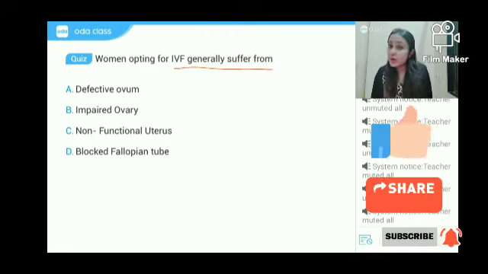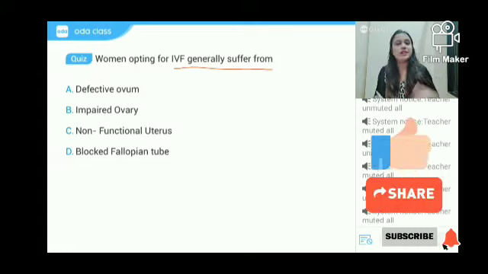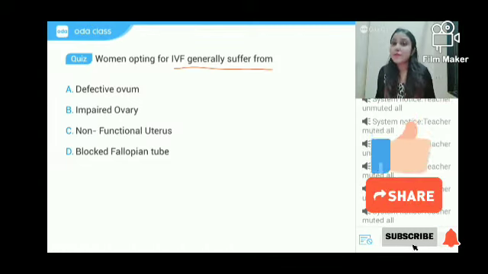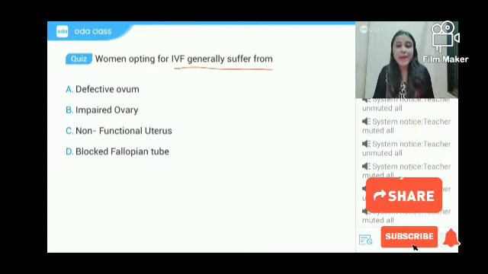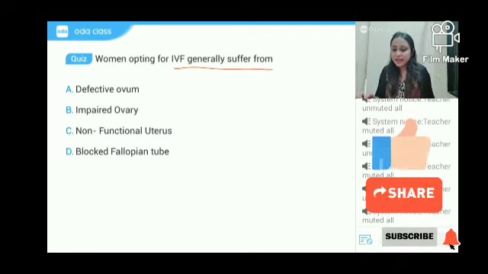And this process, that is IVF, has changed the lives of so many people you can't even think about, because previously a lot of couples were not able to have babies by natural processes, but IVF has made their parenthood possible. So it is a breakthrough invention in the field of biology, you can say. Okay? So everyone has answered. Only one person has got it incorrect.